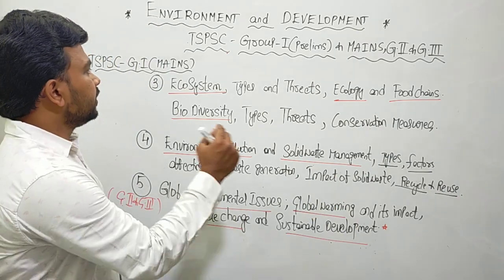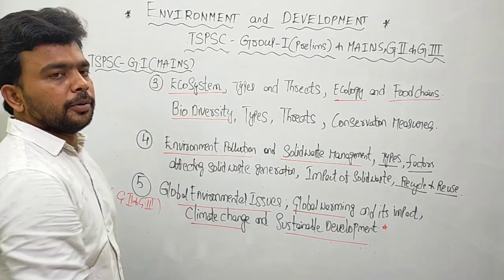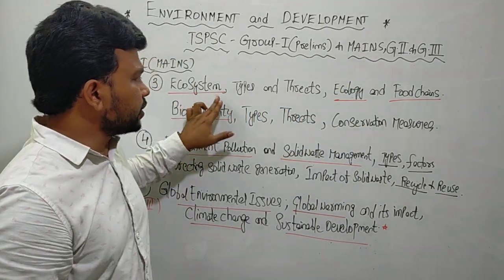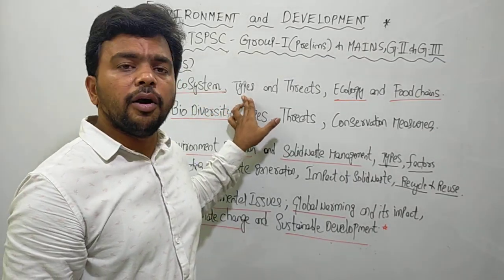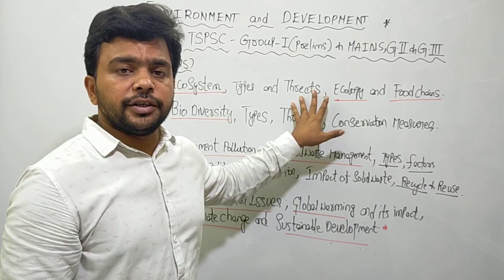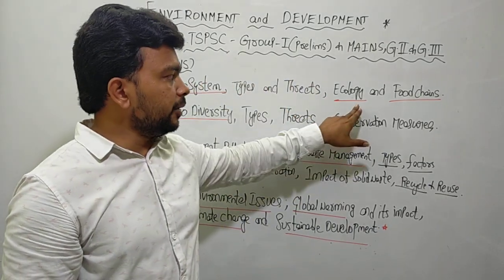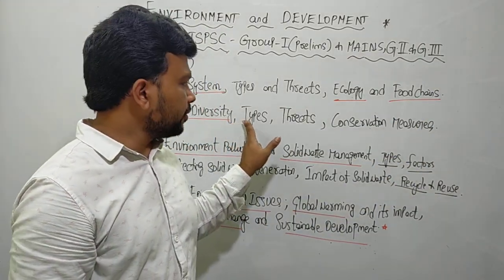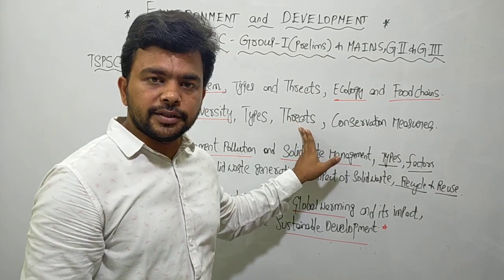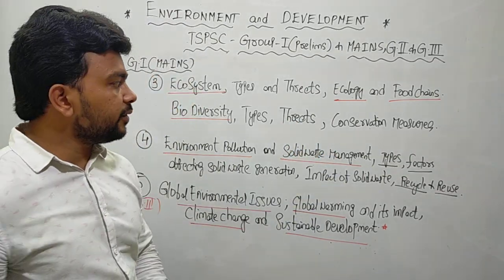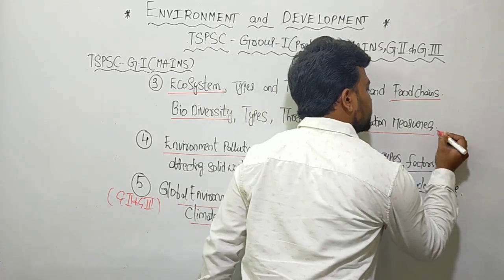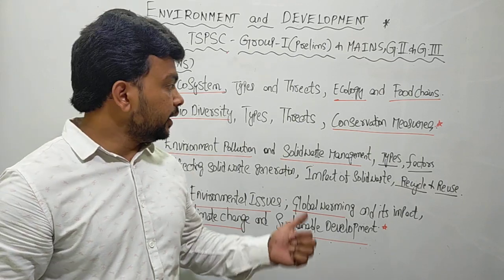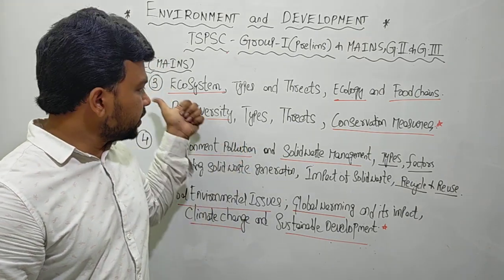Now understand here, my friends, the Group 1 Mains TSPSC third topic. These are the side headings given in ecosystem. The types of ecosystems, the threats faced by the ecosystems. What do you mean by ecology and the food chains? And biodiversity, the types of biodiversity. What are the threats to biodiversity? What are the various conservation measures that are taken at the national level, that is at the Indian government level, for the protection of biodiversity? So this is the third topic.